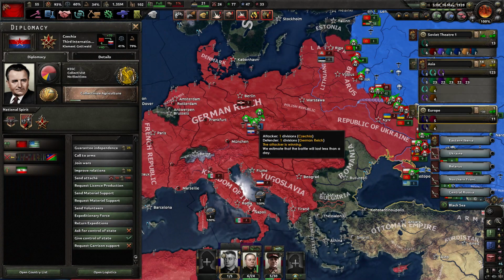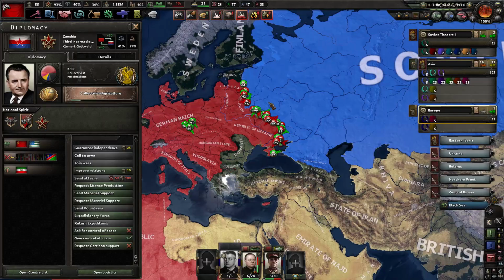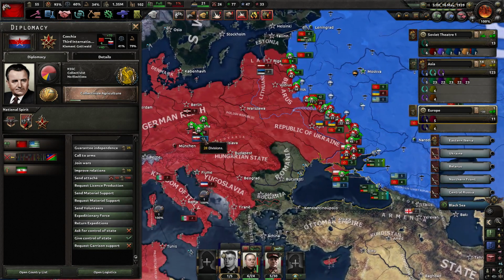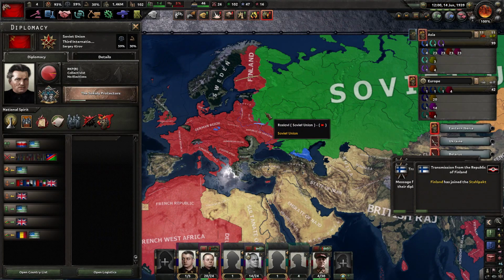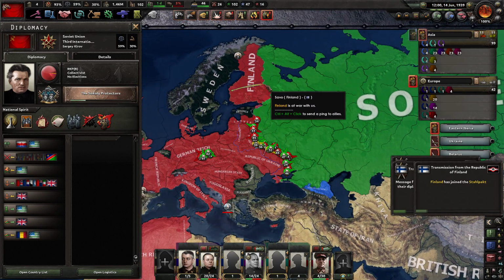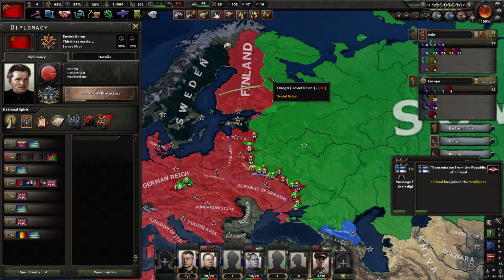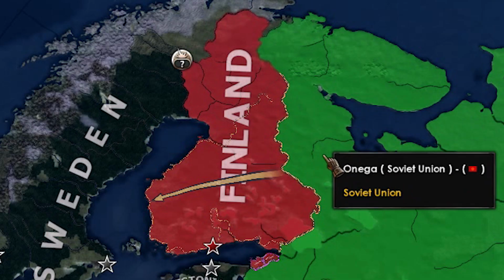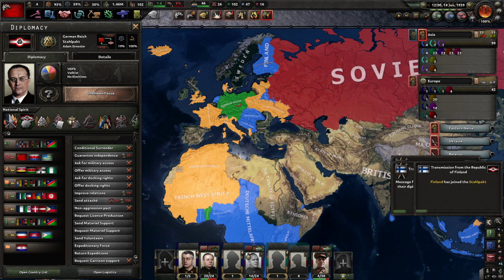Well done, comrades, they are waiting for Soviet comrades to liberate them and help them restore their country. I think that things are becoming even harder for the Soviets as Finland has joined the Stahlpakt, which means that now they have opened a new front line against the Soviets, now in the north. Yeah, Germans try to do everything to stop the Soviets.